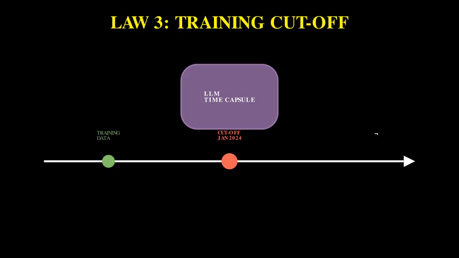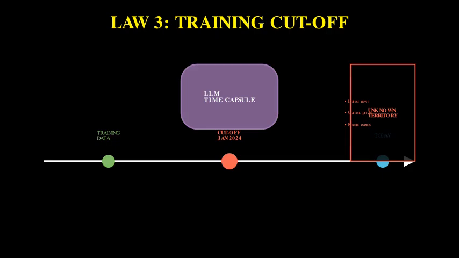Constraint number 3, training data availability and cutoff. Your LLM is like a time traveler from the past. It knows everything up to its training cutoff date, but nothing beyond. It's frozen in time. This means LLMs can't tell you about yesterday's stock prices, this morning's news, or your company's latest internal policies. They're incredibly knowledgeable, but their knowledge has an expiration date.